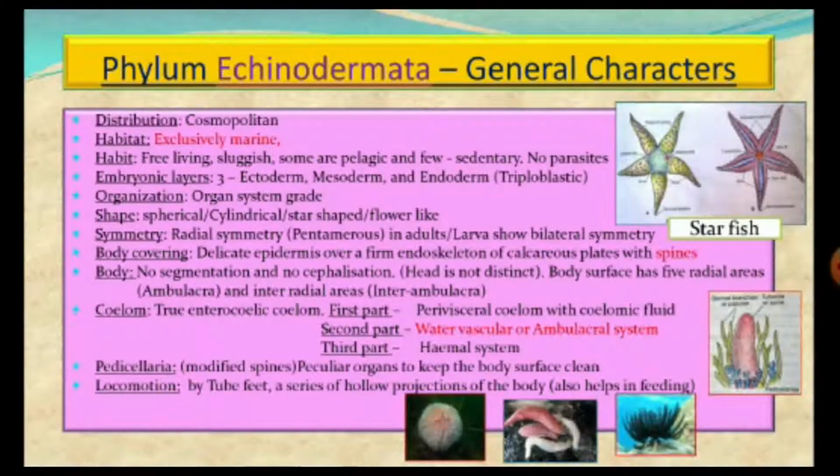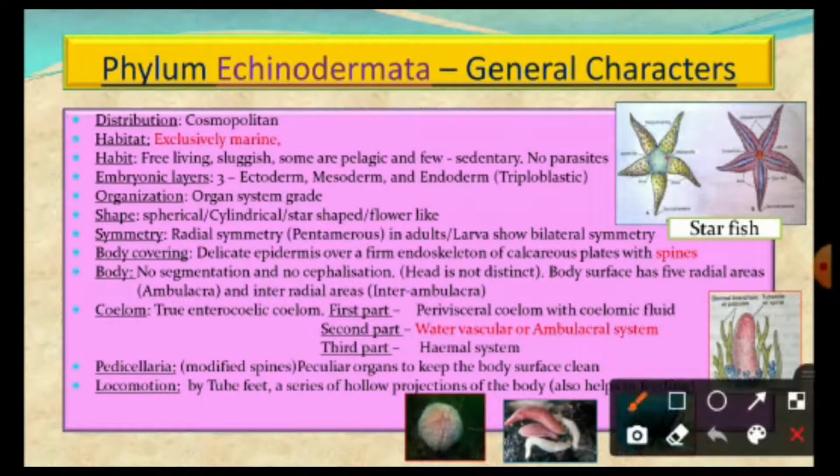Now, when we see the general characters of Phylum Echinodermata, as I said, this is an ancient phylum, thriving from the Cambrian period onwards. Echinoderms are cosmopolitan in distribution, that means worldwide, and they are exclusively marine.